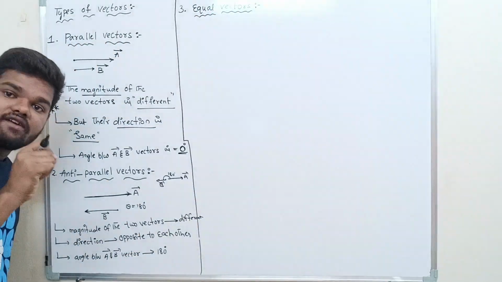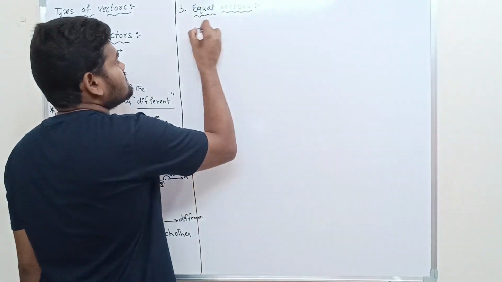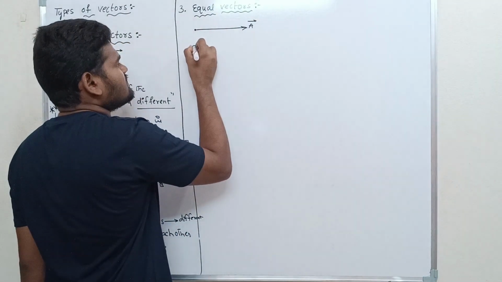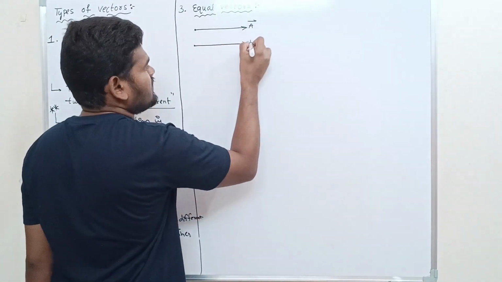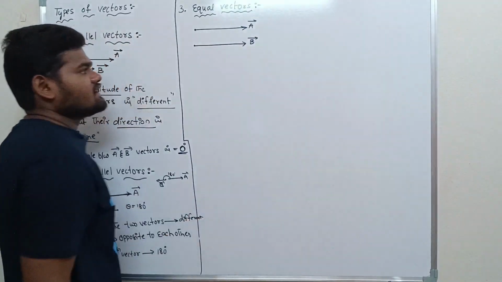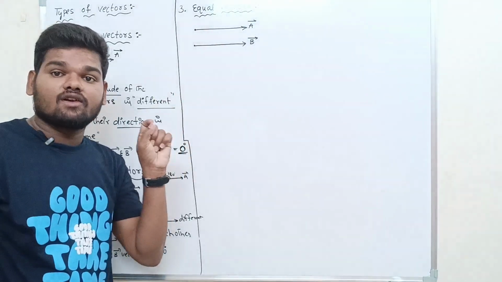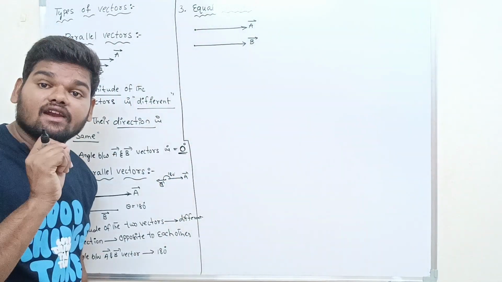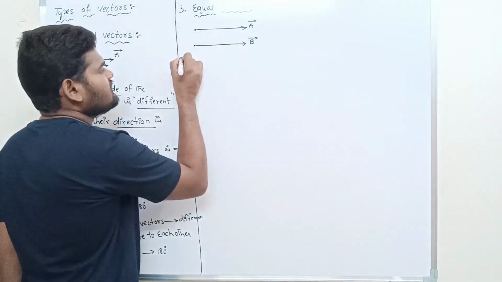Right. So what is the meaning of equal vectors? Have a look. Let us consider this is A bar vector and this is B bar vector. Now these two vectors are called equal vectors. Why are they called equal vectors?